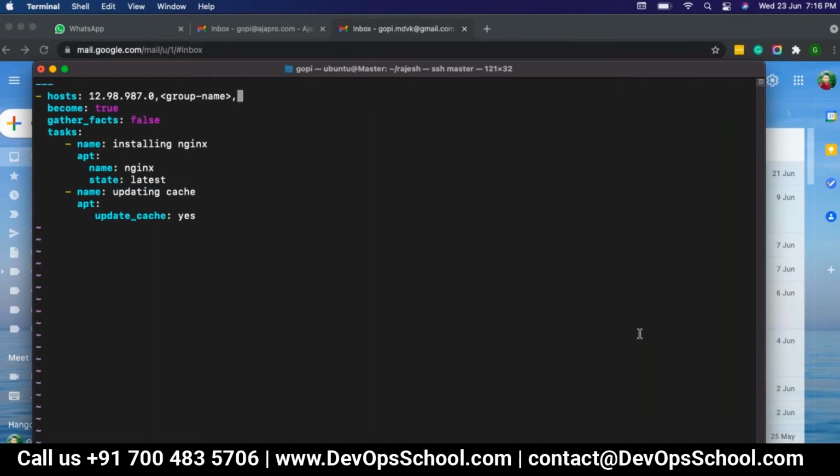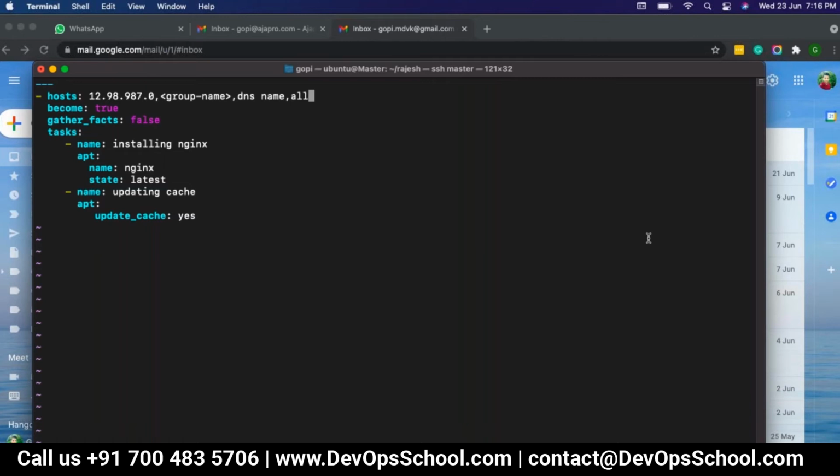From inventory you will get the group name. Or instead of that, you can mention the DNS name, or you can mention all. Any of these options you can mention here instead of hosts. Hosts is an attribute. In the hosts attribute, you are mentioning where exactly you are going to perform your tasks.